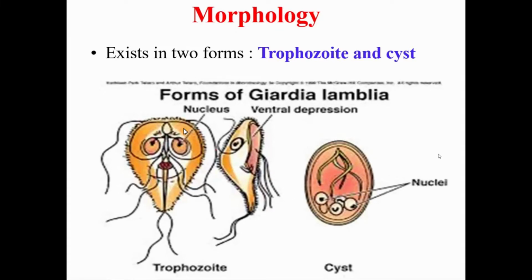Trophozoites are slightly larger than cysts and are the active, motile, and feeding state. Cysts are the inactive, non-motile, non-feeding state, but are the infective stage.